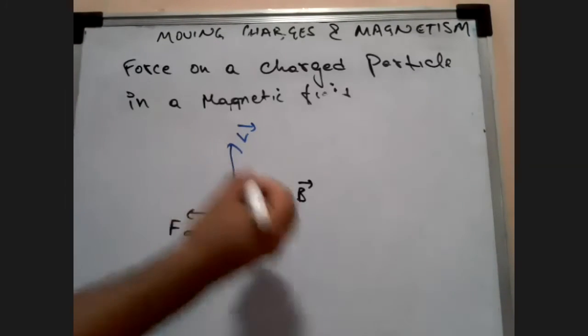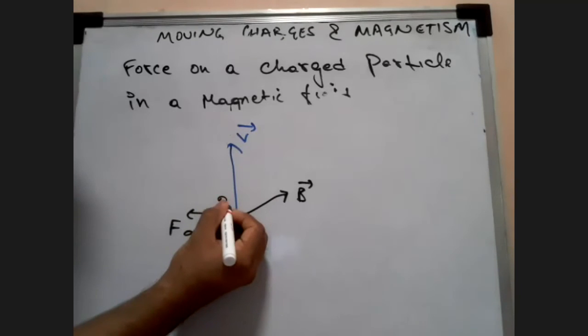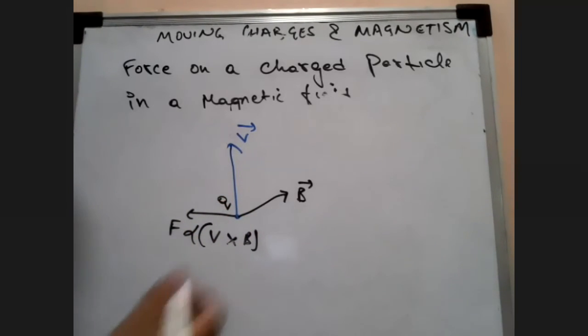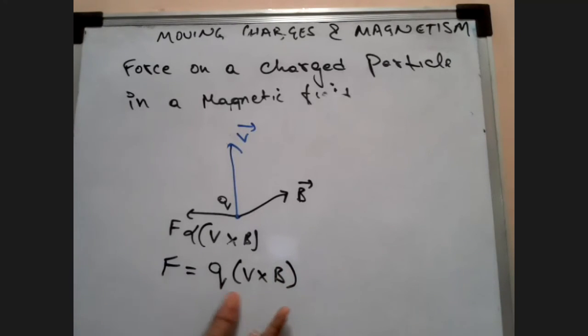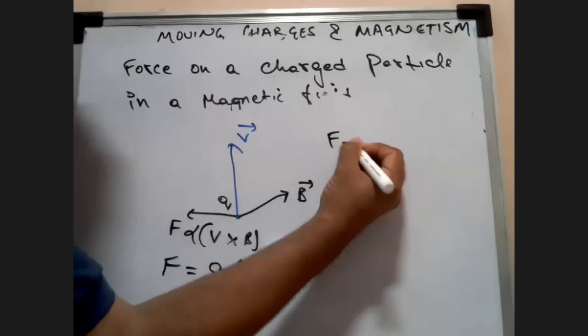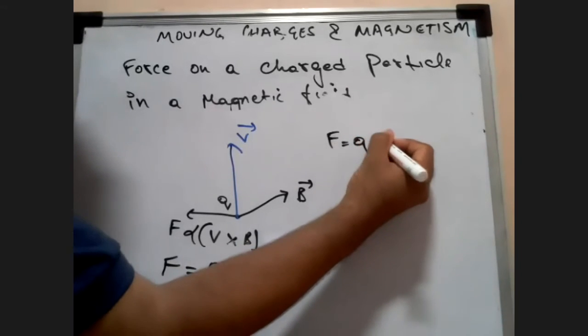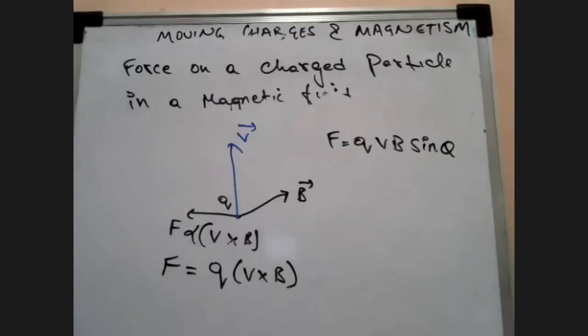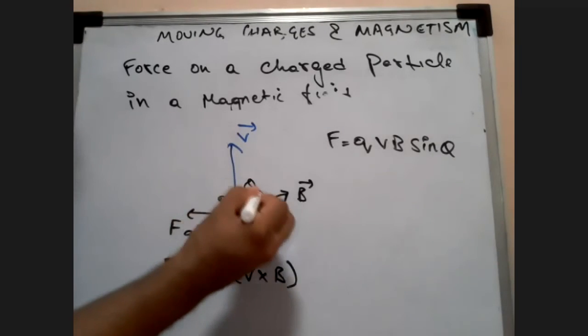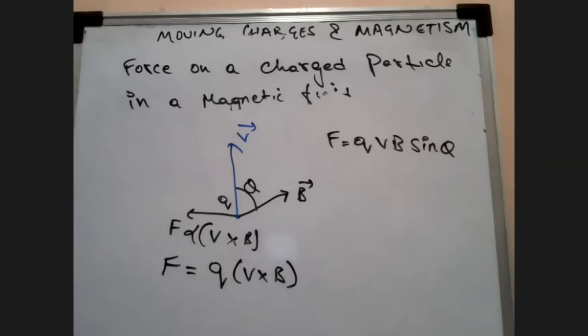So ultimately, if there is a charge involved in this, I will write the formula: F is equal to Q into V cross B. If you open up the cross product, can you tell me what you will get? F is equal to Q V B sine theta, where theta is the angle between V and B. Is this understood, everyone? All clear?